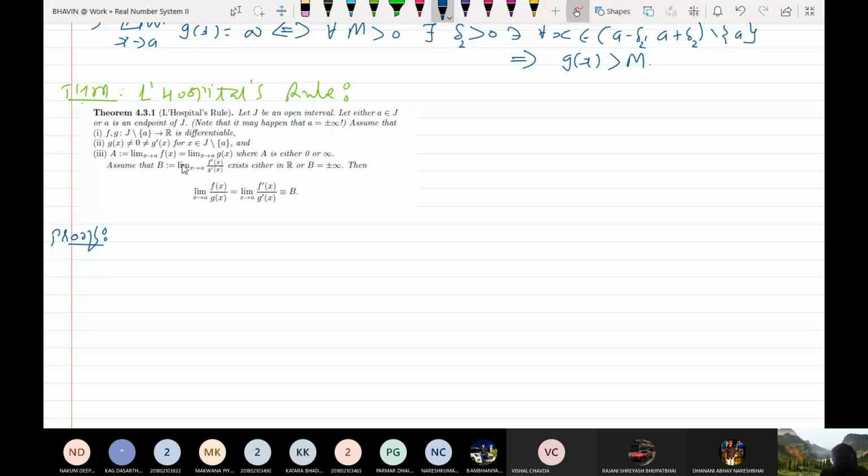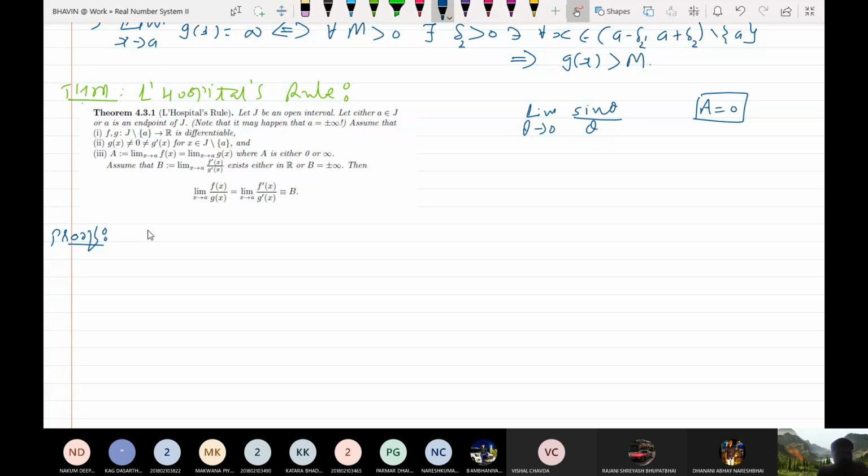Let us assume, first of all, that a equal to 0. Here there are two possibilities for capital A: either A is 0 or A is infinity. So consider this example, limit of sine theta upon theta as theta tends to 0. If you put theta equal to 0 in sine theta, sine 0 is 0, so here the limit is 0. You understand? For this particular example, A is 0. So we will first consider this simple case, A equal to 0.